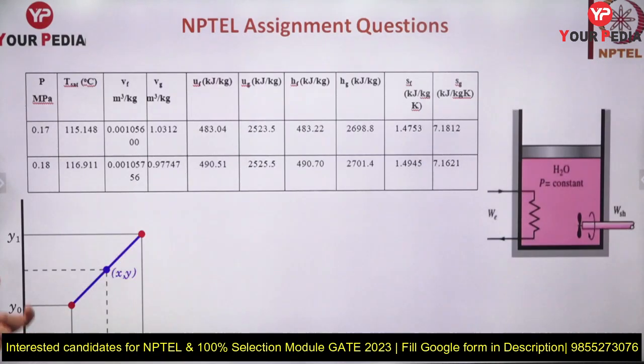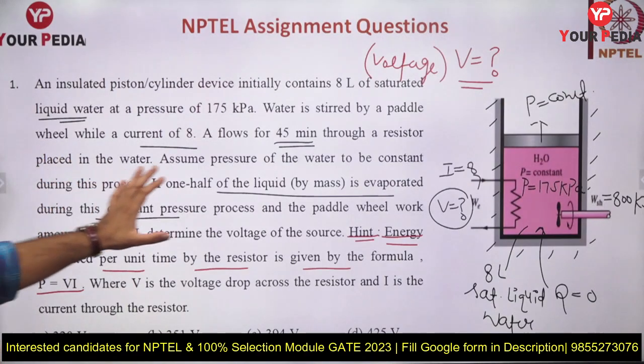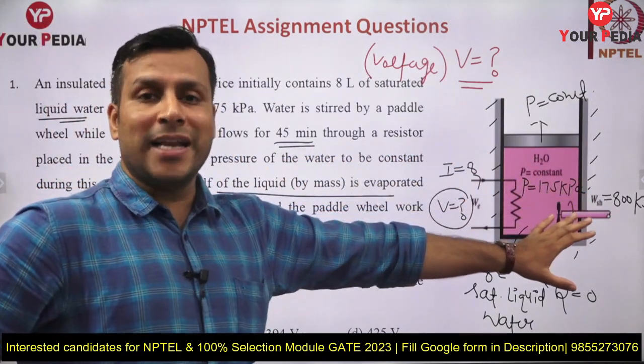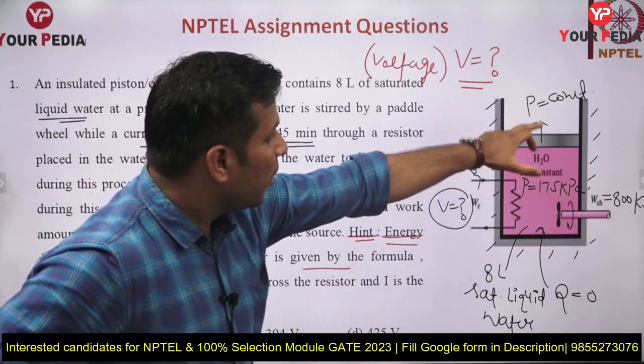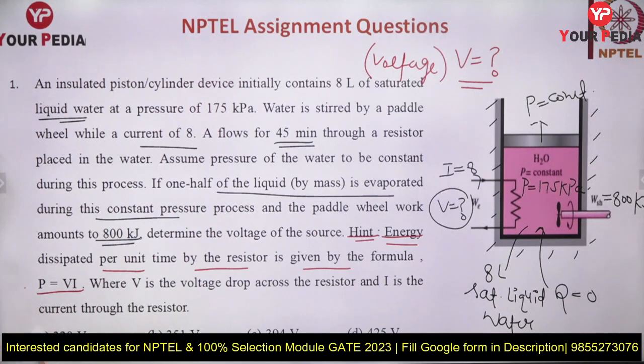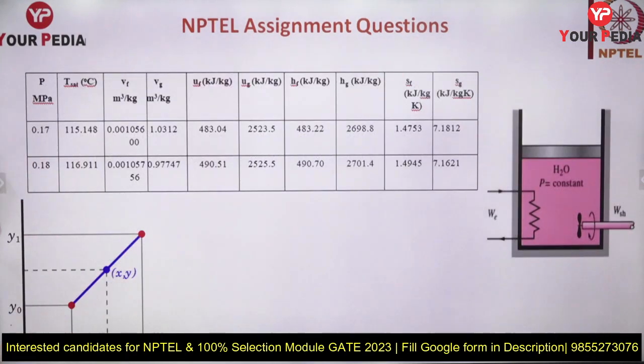Through this question we are going to discuss how to use the property table. This is going to help you, because he has given you saturated liquid. You cannot apply the ideal gas equation, so saturated liquid is given. That's why at this particular pressure, 175 kilopascal, I am providing the property table to you. You can note it down or take a screenshot. So these two things are given to you, the question and this property table. Now you need to find out the voltage. Please try all.